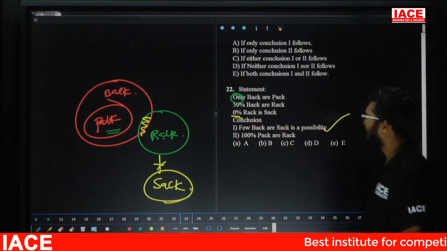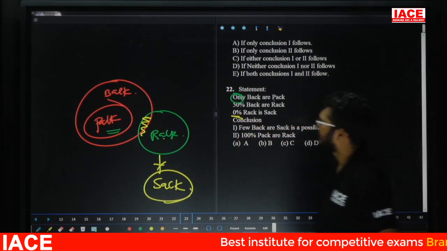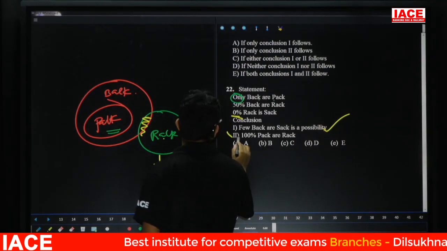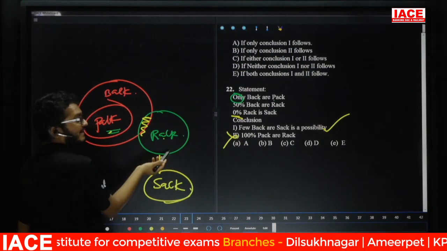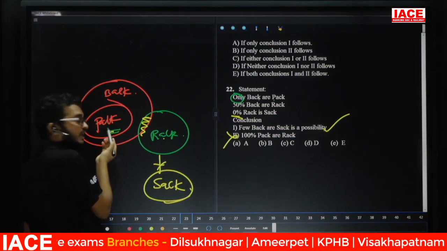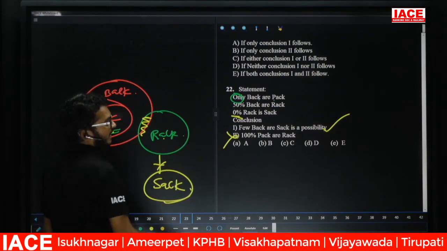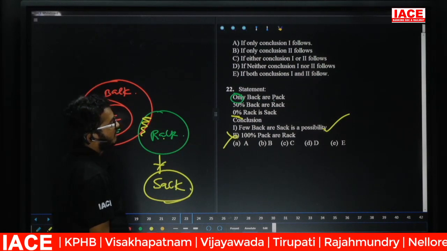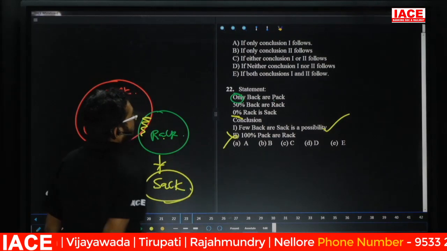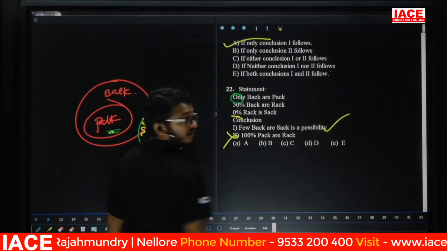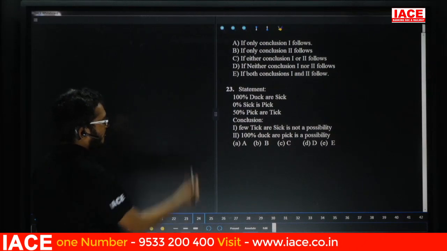Second one: 100% is pack or rack. The second one is wrong. Why? No pack is a rack. For pack we have only, no pack is a rack. But 100% is pack or rack means the second one is wrong. The answer is only one. So question number 22, the answer is option A.